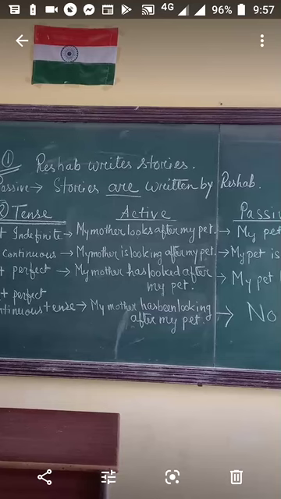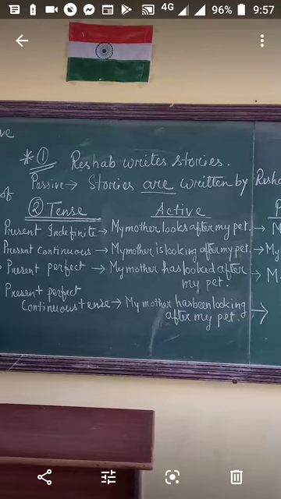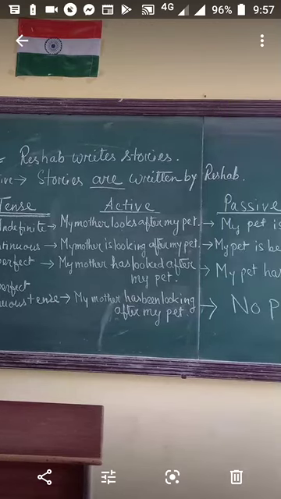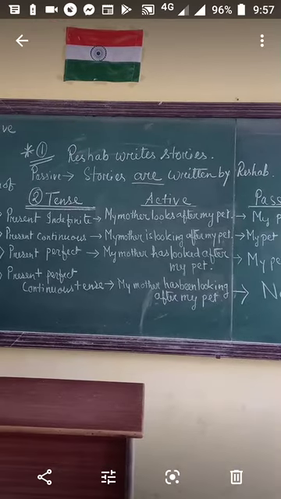Now see another example. I have written two examples to clear your doubt. Reshab writes stories. Now in passive form, here the object stories is plural, so the object will become the subject in passive. So: stories are written by Reshab. Why is it are? Because stories is plural number, so I have to take help of the plural be verb, and in present form the be verb in plural form is are. So the total sentence, stories are written by Reshab, is in passive form.